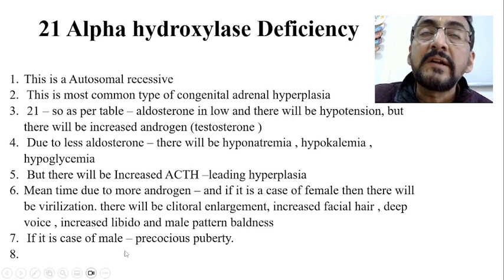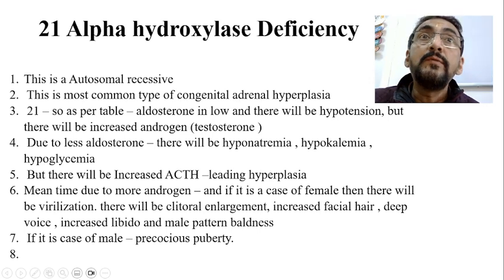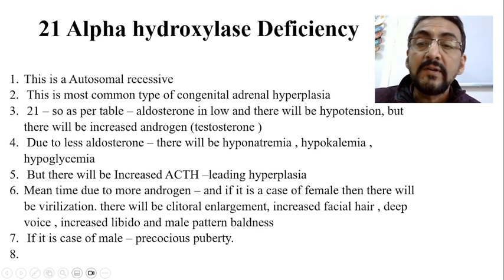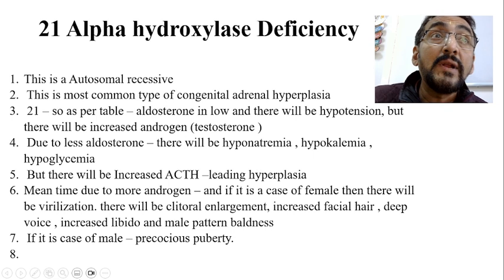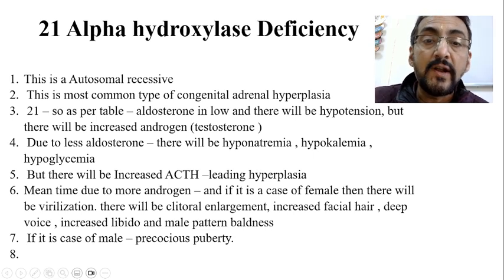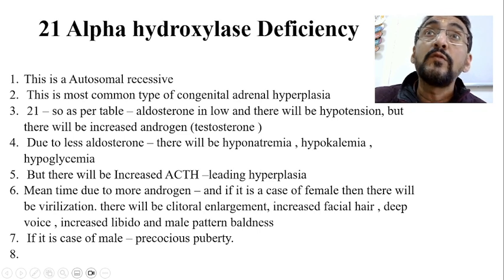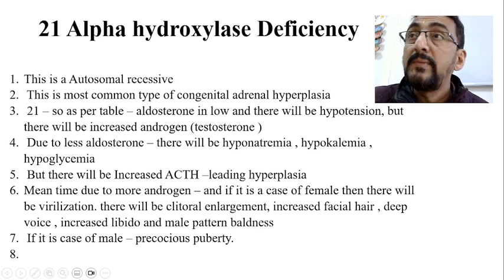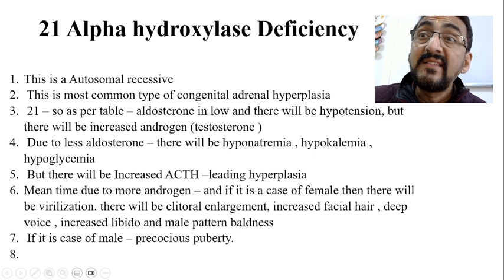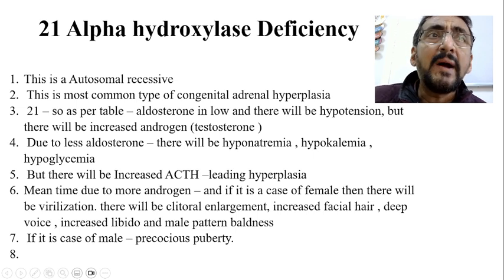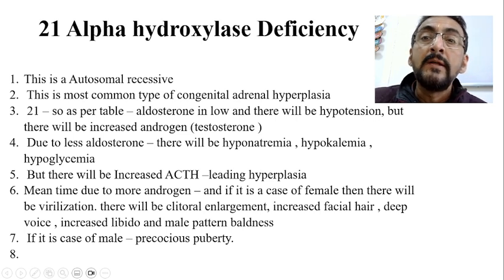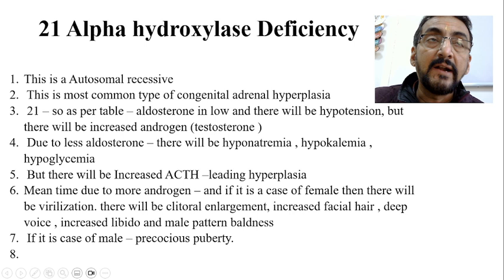The secondary sexual characters will develop in that child very early. Early virilization, and there will also be clitoral enlargement. The clitoris also gets enlarged. There is also increased facial hair, deep voice and increased libido, and male pattern baldness can also be seen. So these are the presentations of 21 alpha hydroxylase deficiency in females.